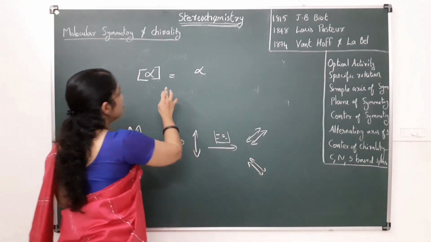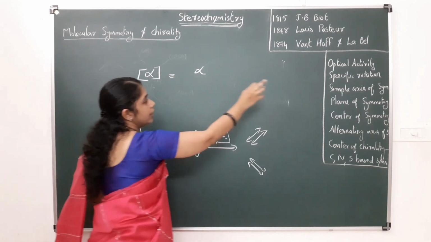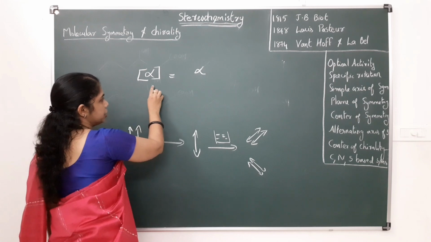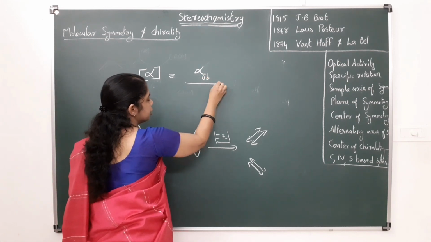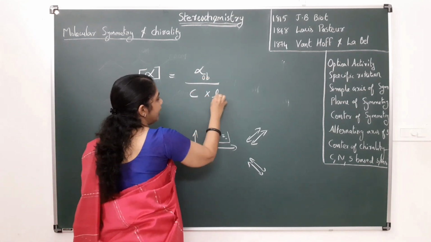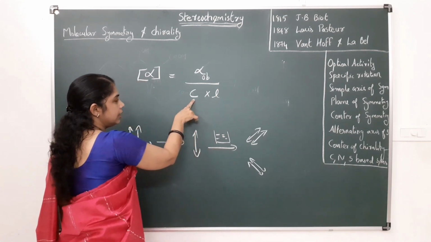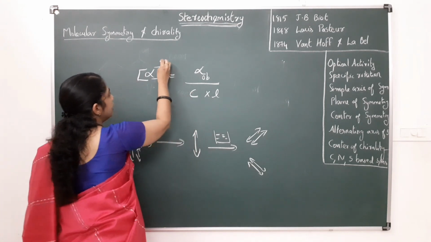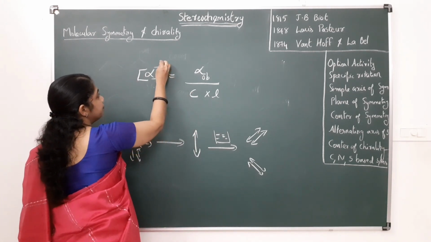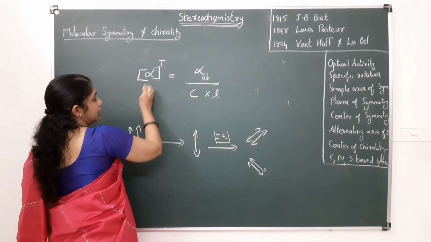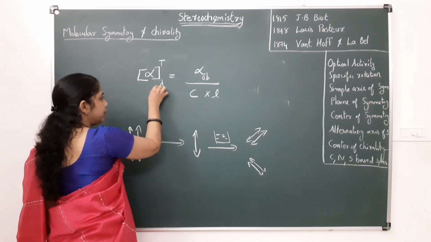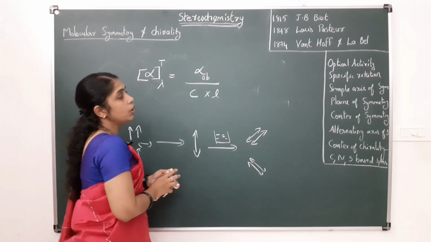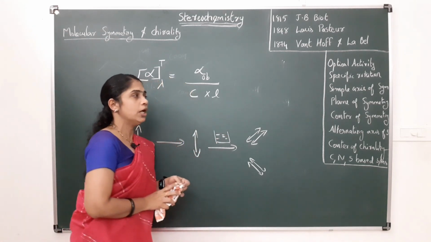So instead of the observed rotation, we express this optical activity in terms of specific rotation. That is equal to the observed rotation divided by concentration times L. Here the concentration is the concentration of the solution, L is the path length of the light, and we also have to mention the temperature at which we are measuring the optical activity, and the wavelength of the light used. So that is about optical activity and specific rotation.